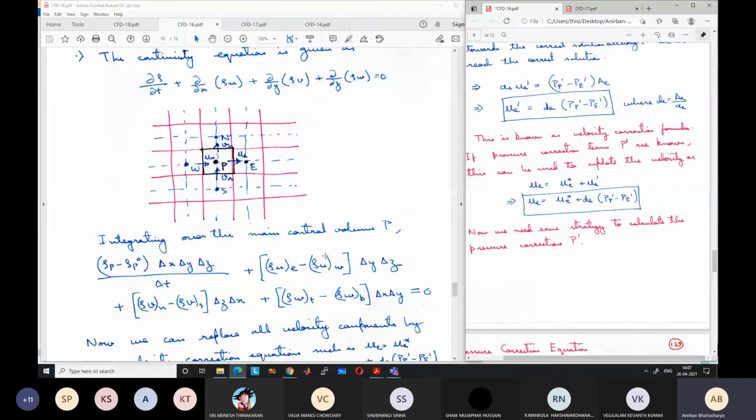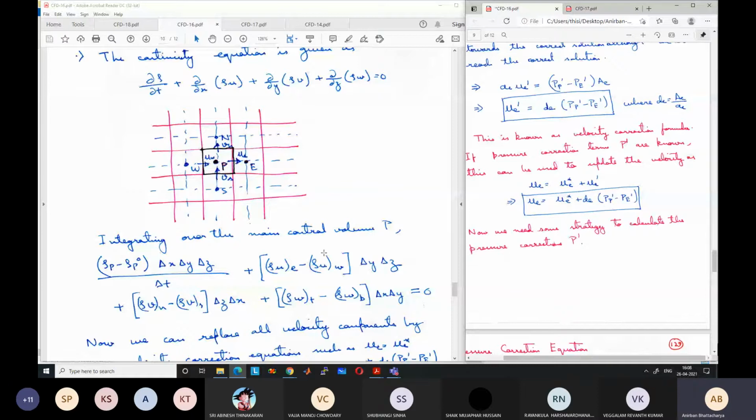For the y and z direction, the integral just gets resolved as multiplication with respect to the area, delta y delta z. So rho u east can be written as rho east into u east, and rho u west can be written as rho west into u west, where rho east and rho west have to be interpolated at the interface. U east and u west need not be interpolated because these are the actual values.